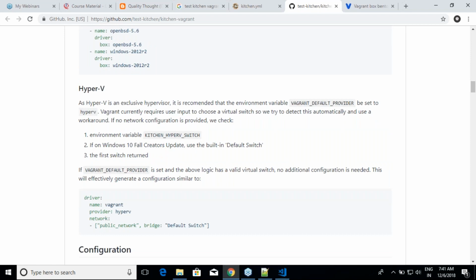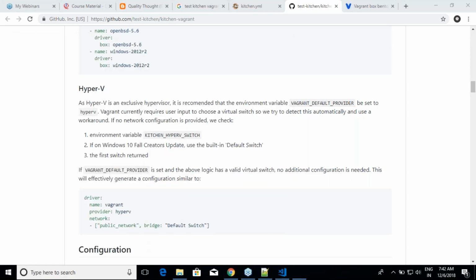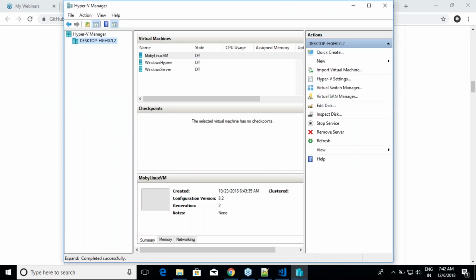Not on the other versions, but if you are working on Hyper-V, right? What is Hyper-V? Hyper-V is a virtualizer for Windows 10. And if you are using more than Pro Edition, you can use Hyper-V on your laptop itself. For example, in my laptop, I have something called Hyper-V because I have Windows 10 Pro Edition, and I can create virtual machines from here itself.